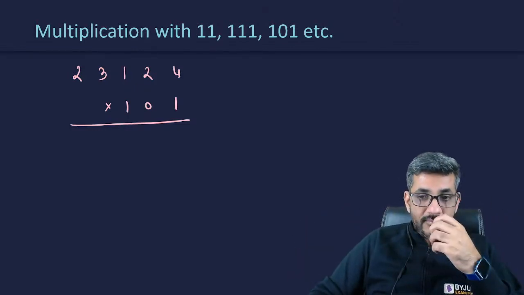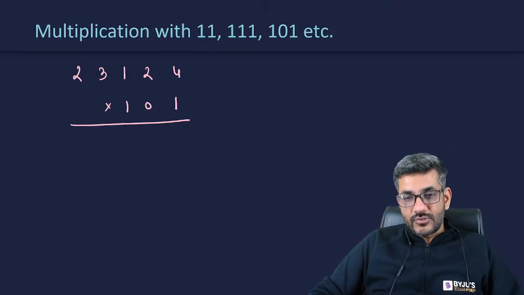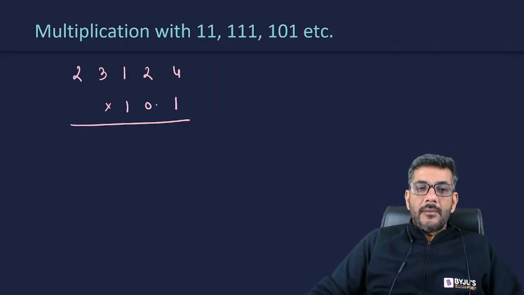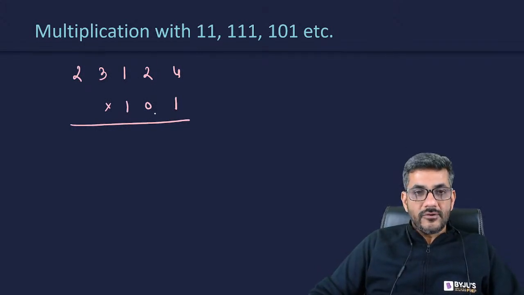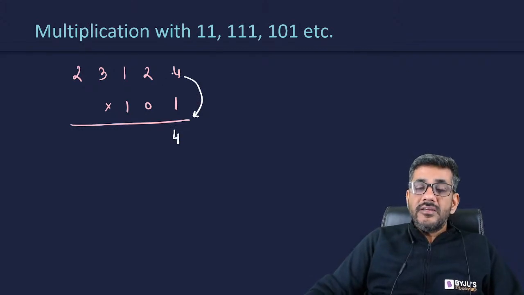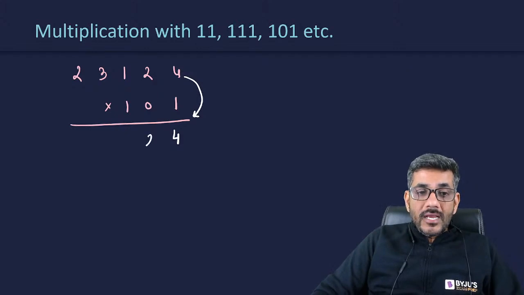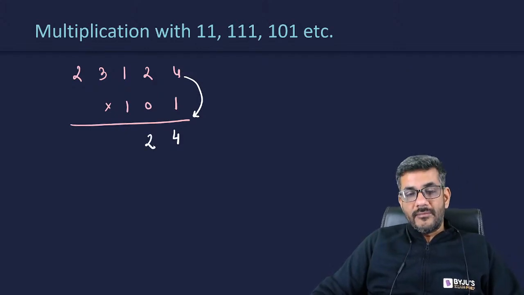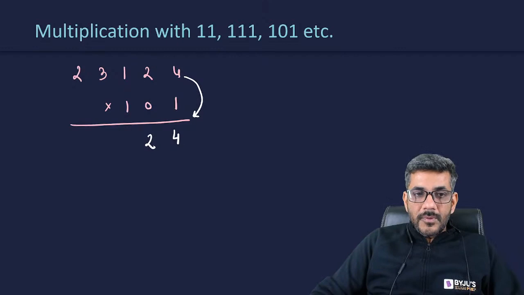There is a shortcut that can be made. I'm just telling you what is to be done. ध्यान से सुनिएगा. Now because of this 0, there is some change in the method. This 4 would be written as it is, जैसे पहले लिखते थे, but previously we used to do 4 plus 2. Now you don't do 4 plus 2, you write 2 as it is because there is a 0 in between, right? In between you would be writing 2 as it is rather than doing 4 plus 2.